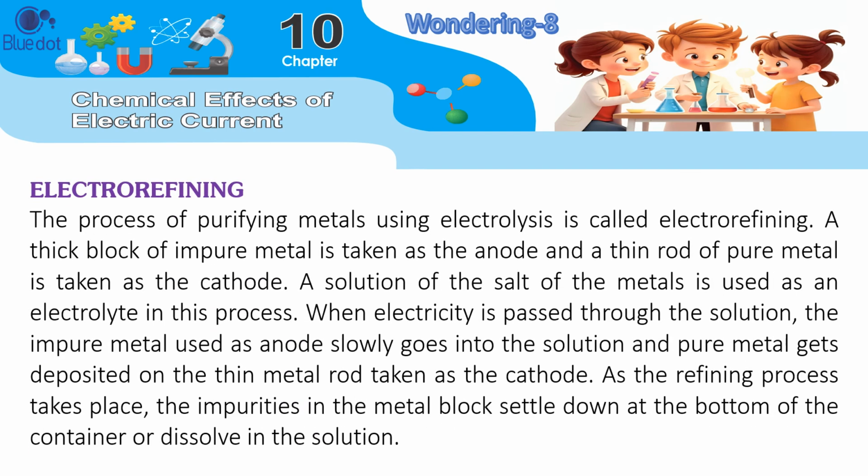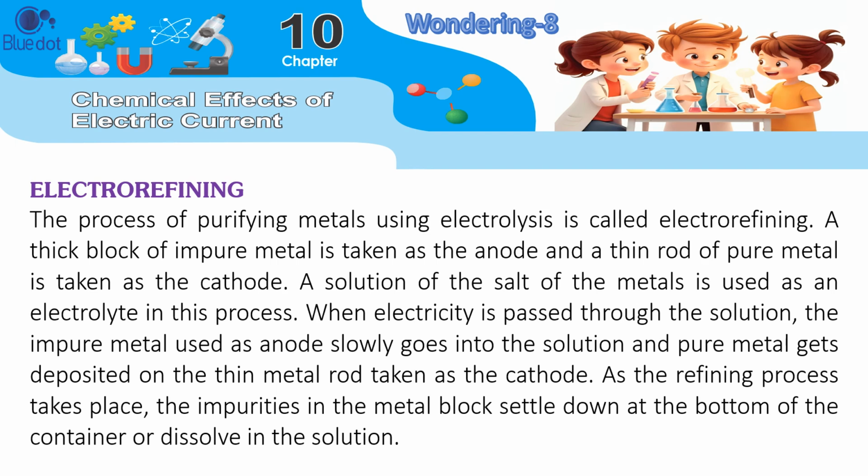Electrorefining. The process of purifying metals using electrolysis is called electrorefining. A thick block of impure metal is taken as the anode and a thin rod of pure metal is taken as the cathode. A solution of the salt of the metal is used as an electrolyte in this process. When electricity is passed through the solution, the impure metal used as anode slowly goes into the solution and pure metal gets deposited on the thin metal rod taken as the cathode.